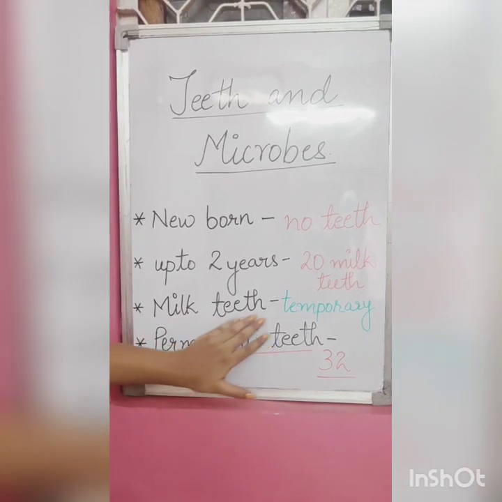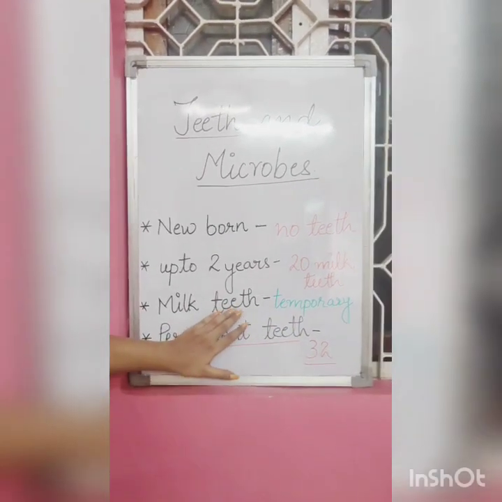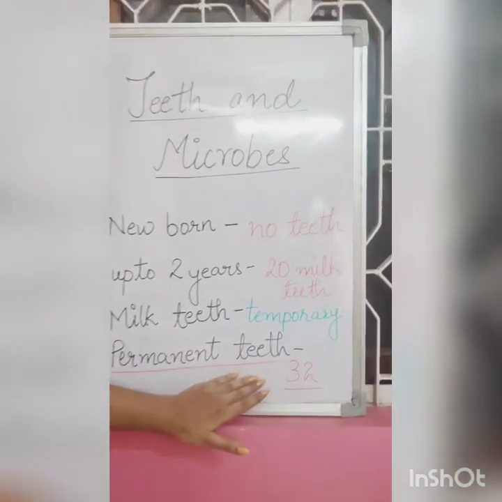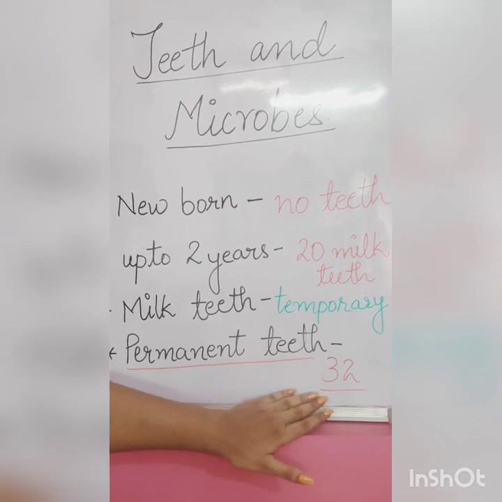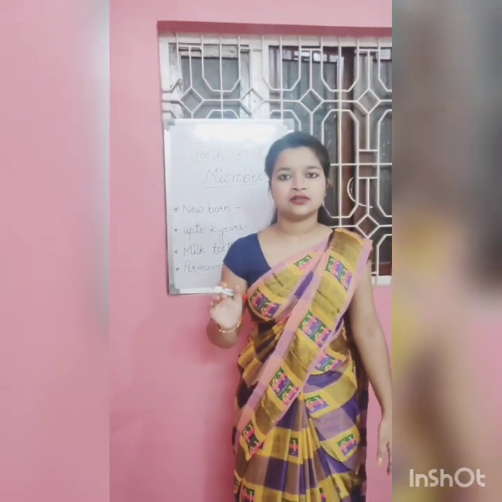These milk teeth are temporary as they start falling at the age of 6 to 8 years. After that we get a set of permanent teeth, and there are a total of 32 permanent teeth in an adult.